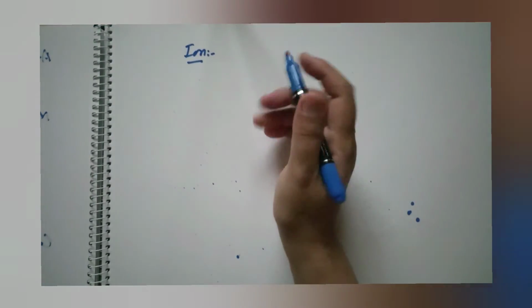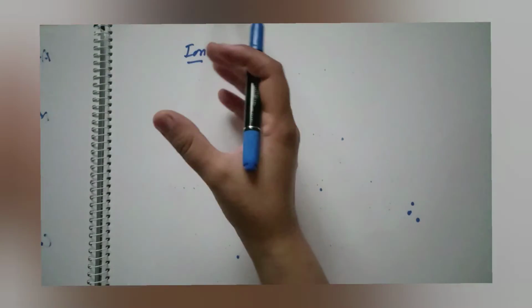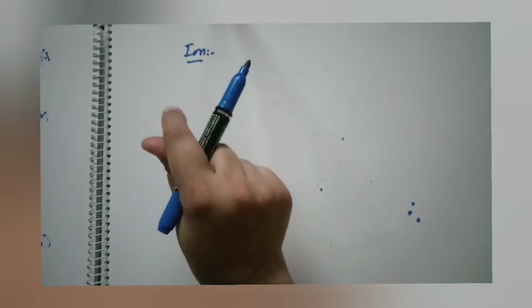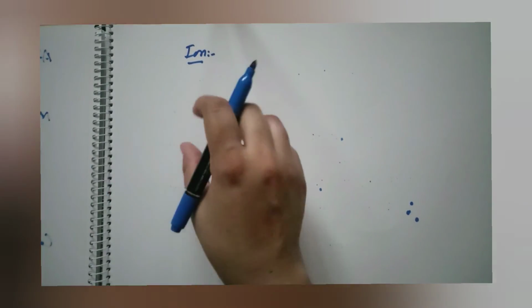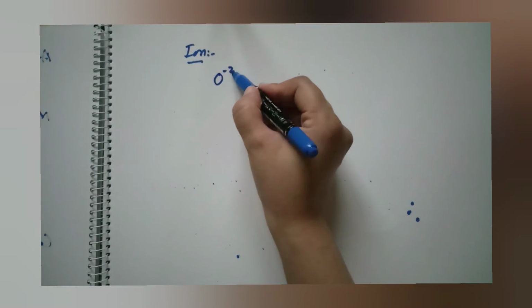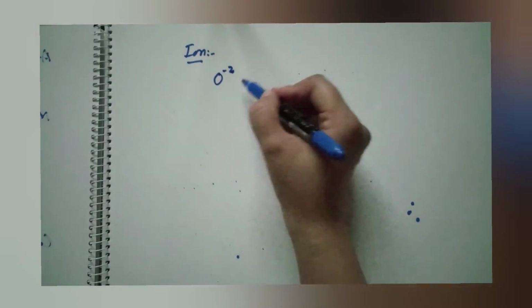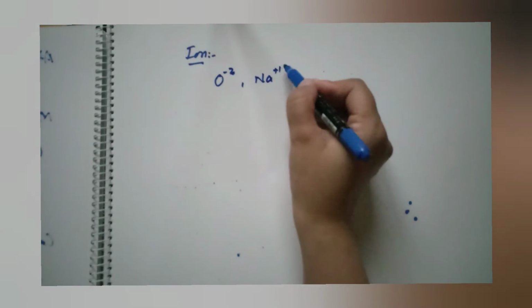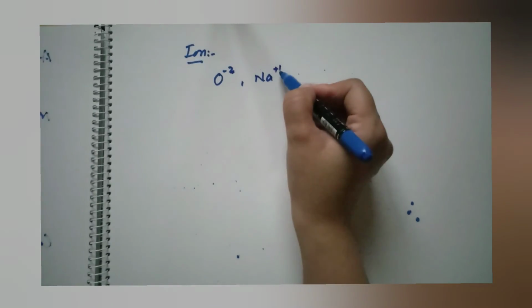It can be a charged particle consisting of only one atom, or two or more atoms. Like oxygen with a charge of -2. It has a charge, so it is an ion.